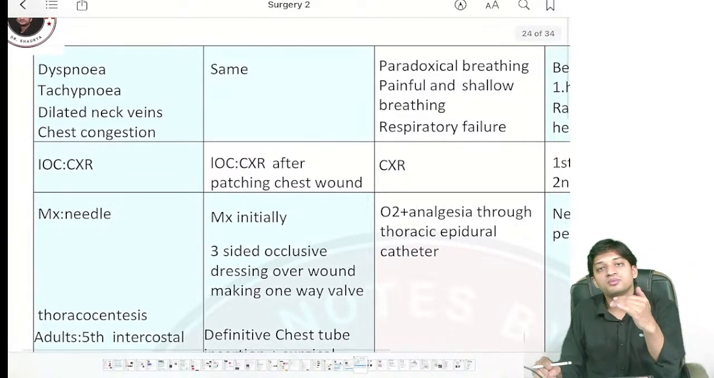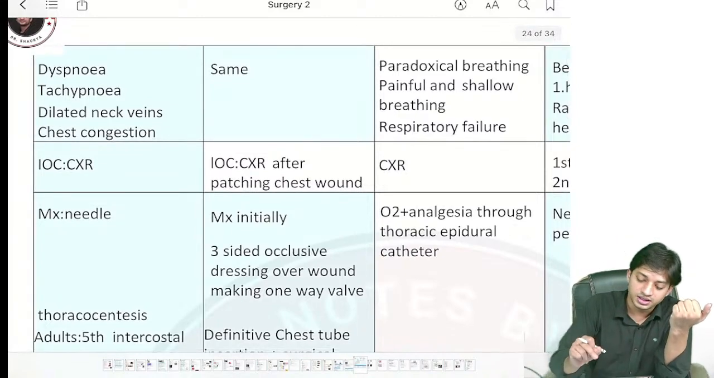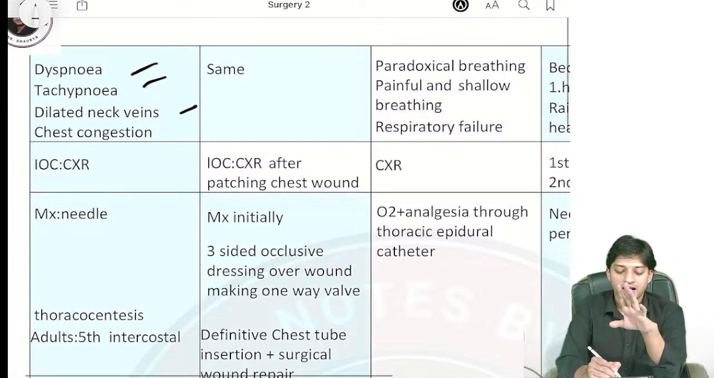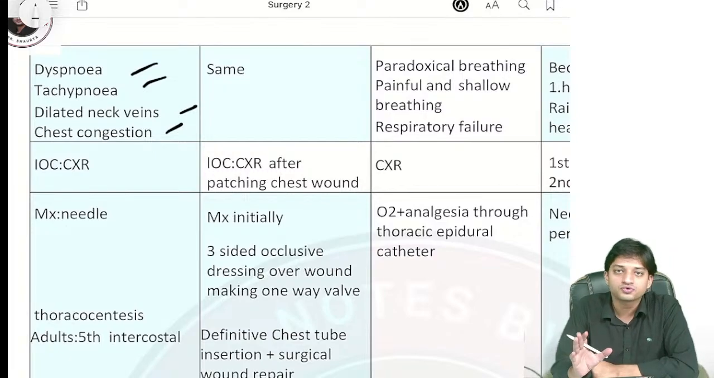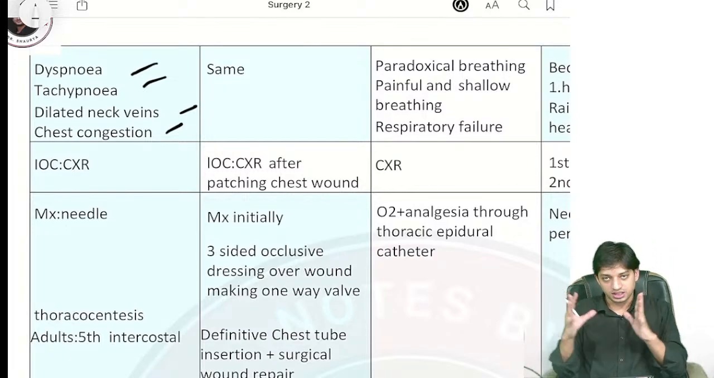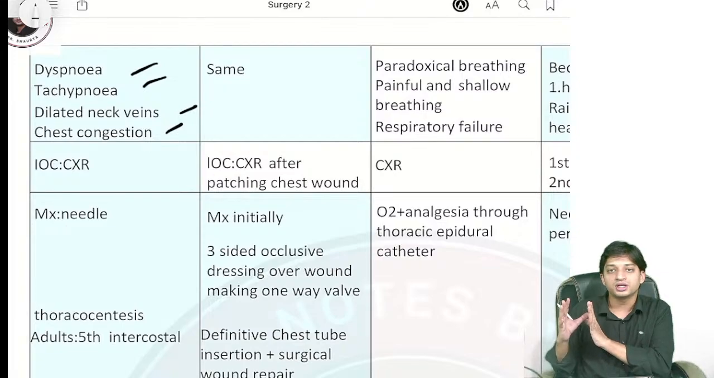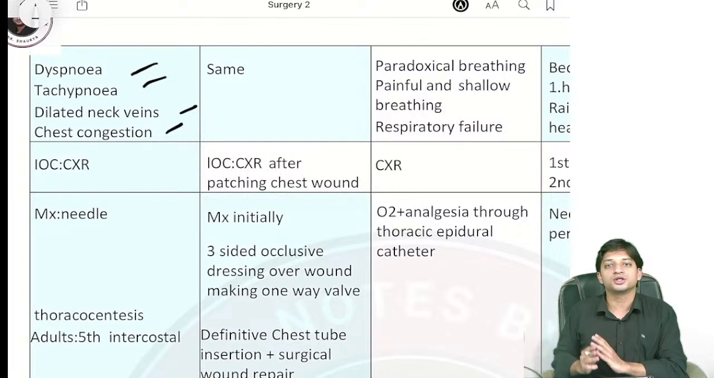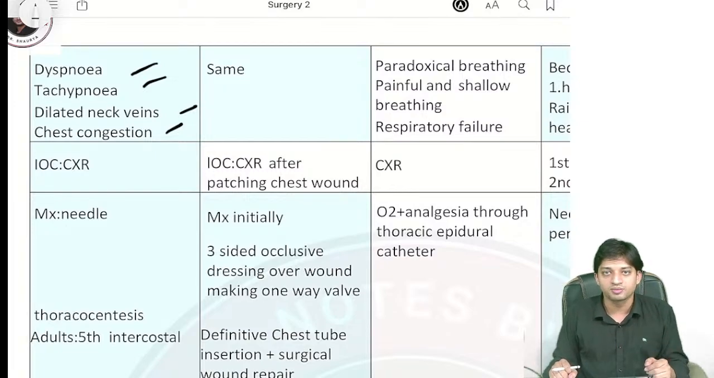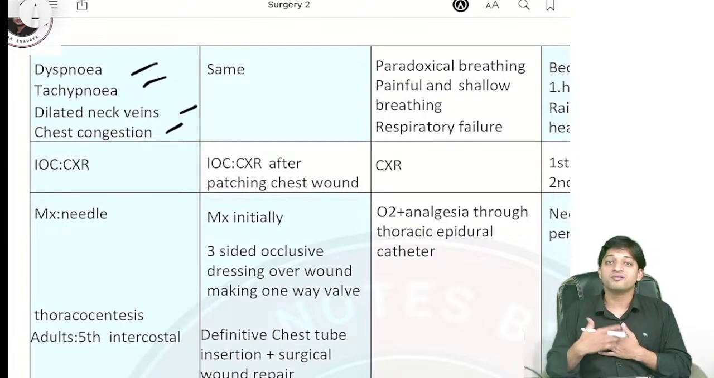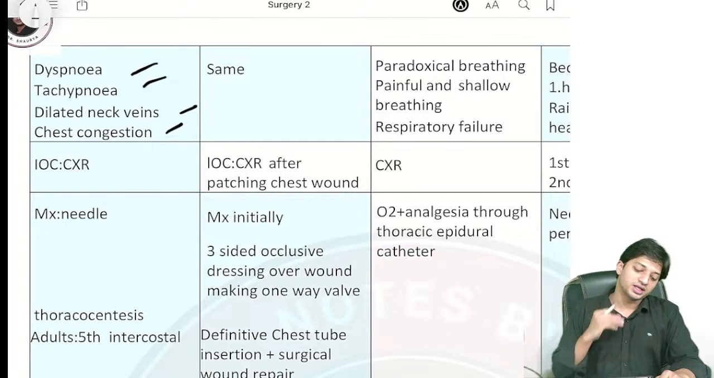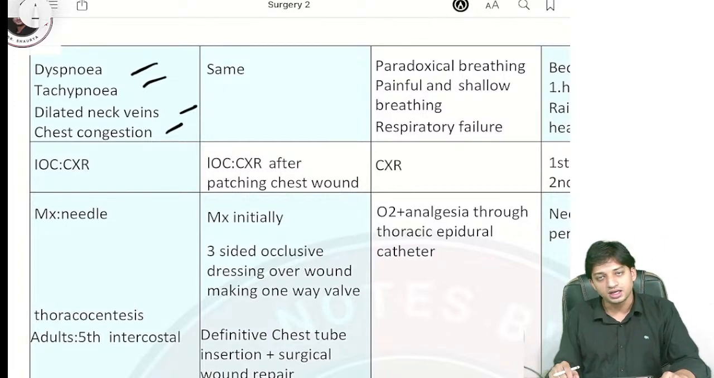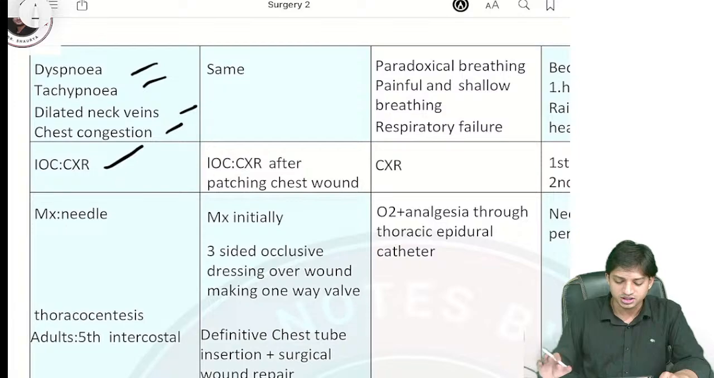So here, what will be the features they will be presenting with? Dyspnea, tachypnea, and dilated neck veins and chest congestion, right? Why? In tension pneumothorax, air is being collected between the parietal and the visceral pleura, compressing the lung tissue, so no effective exchange of air is taking place. So the patient will have dyspnea, tachypnea, rapid fast breathing, dilated neck veins and chest congestion, right? Investigation of choice, you already know, will be chest x-ray.